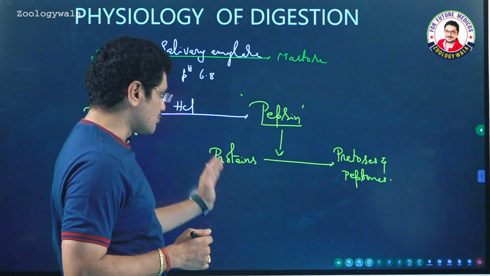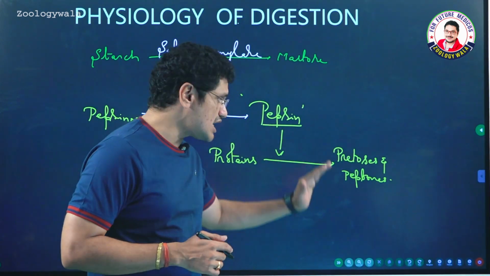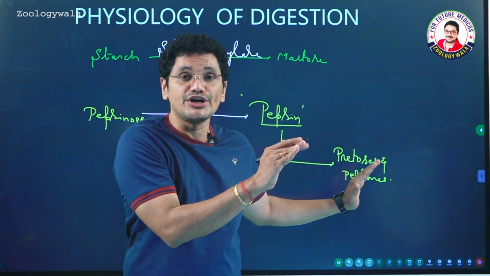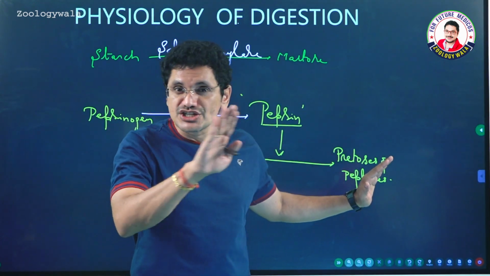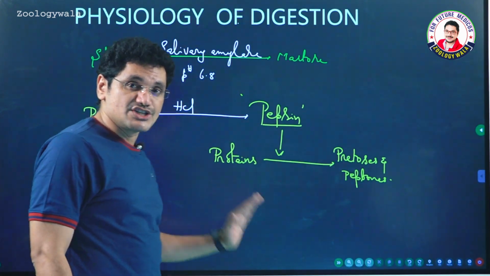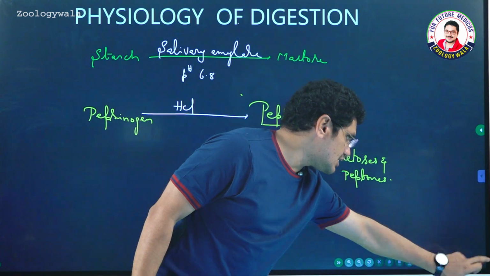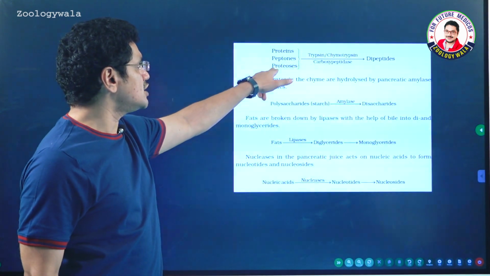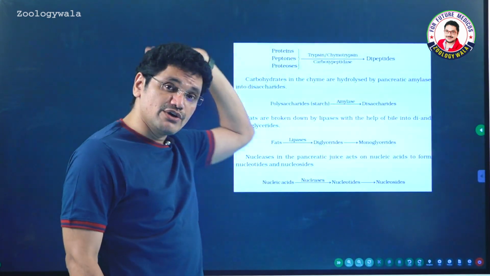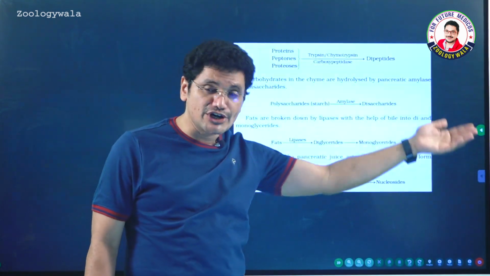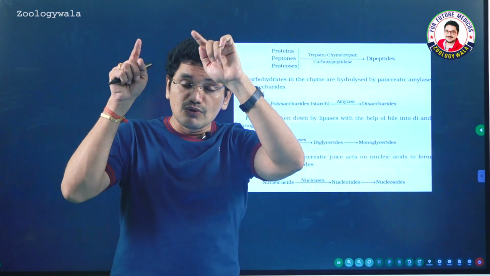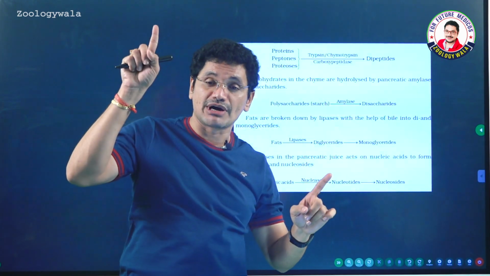The proteins are converted to proteases and peptones, and now the proteases and peptones which are formed in the stomach move gradually into the duodenum, but here the protein digestion is not going to be finished. Protein digestion just began inside the stomach. And if you move to the next one, you see here the proteins, proteases. What are these proteins? You may ask me, sir, already you have written the proteins. Proteins are converted to proteases and peptones, but they are nothing but the proteins which were converted to proteases and peptones in the stomach.